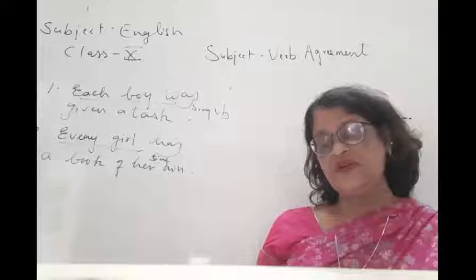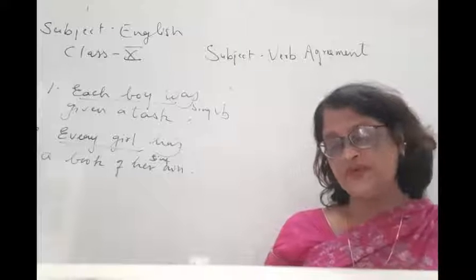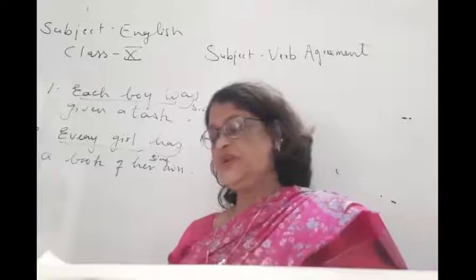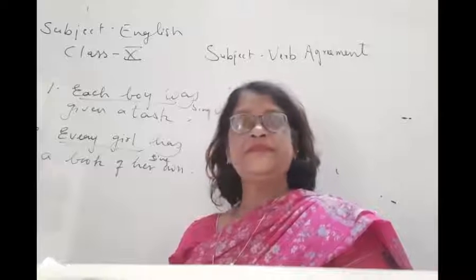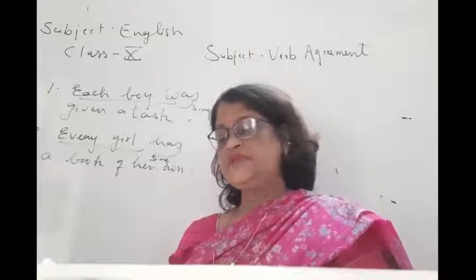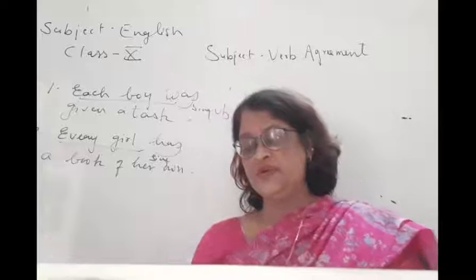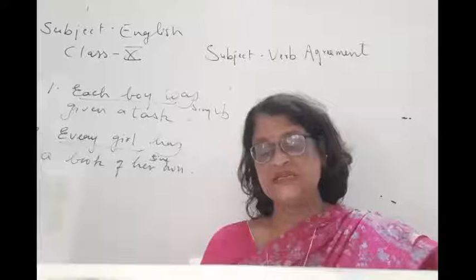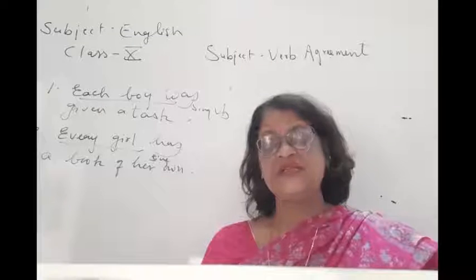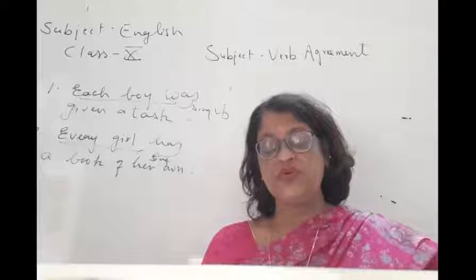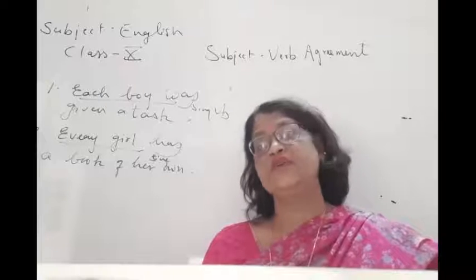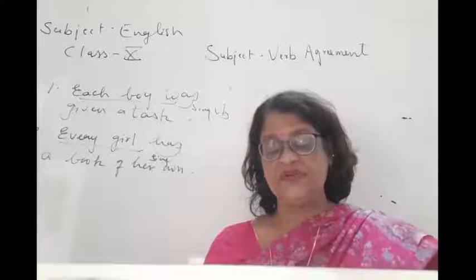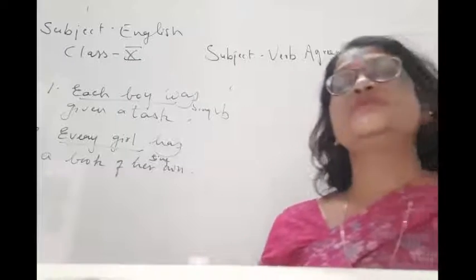The phrase one of is always followed by a plural noun, but the verb is always singular. Like, one of the boys sings very well. Or another example, one of the books is mine. Now the books is plural, but the verb is used here as singular because it is one of.